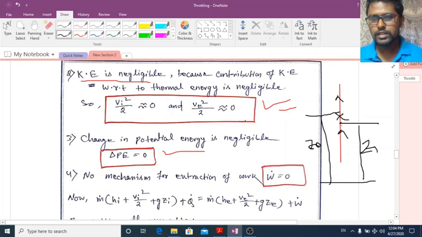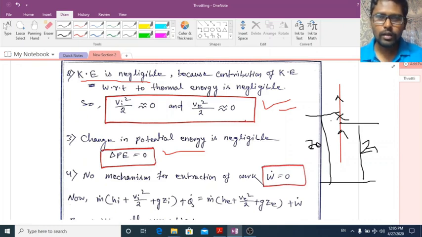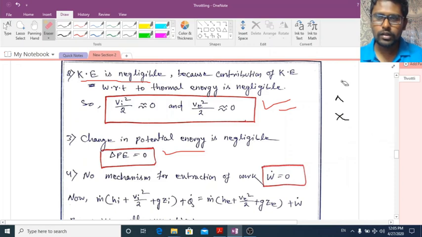So the distance between Zi and Ze is approximately the same. There is no significant distance between Zi and Ze. So in the vertical case also the potential energy change can be neglected, because g Zi and g Ze are both approximately the same. So the potential energy change can be neglected in the horizontal case and in the vertical pipe case.